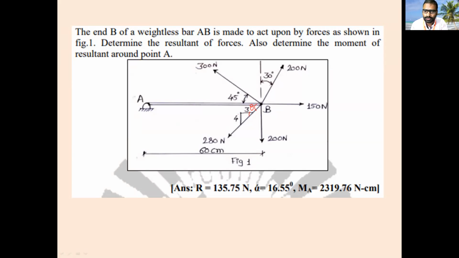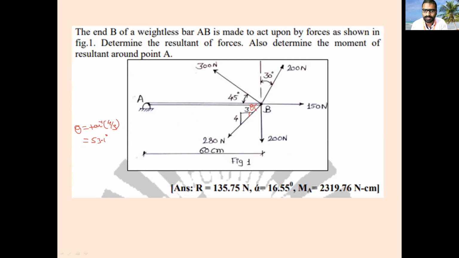The slope is given, that is 4/3. So you have to find out this theta. Theta is equal to tan inverse of y by x. Y is how much? 4/3. Calculate theta: 53.1. So this is the value of theta.